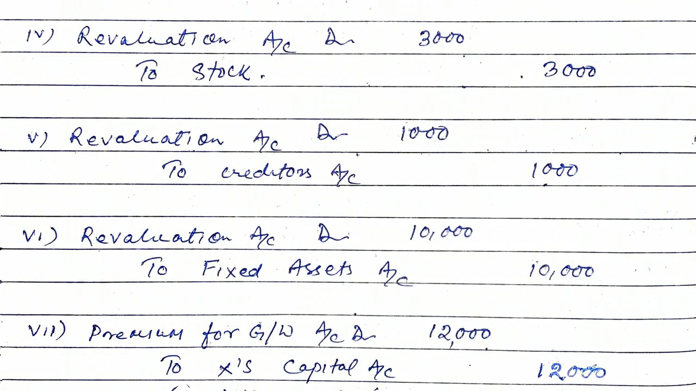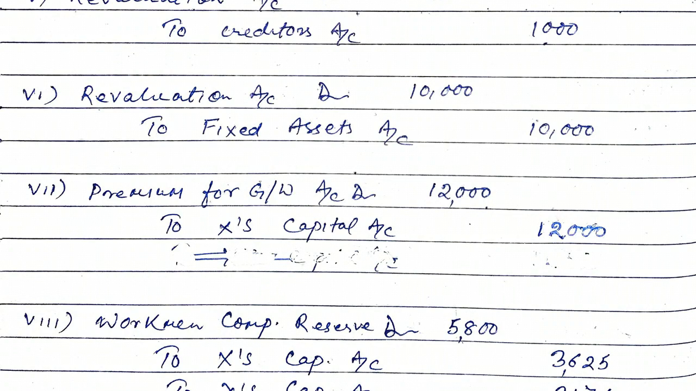Next, creditors are to be paid 1,000 more. This is a loss, increase in liability, so revaluation account will be debited 1,000, and creditors will be credited 1,000 since creditors are increasing. Then fixed assets are revalued from 80,000 to 70,000. In the balance sheet you can see fixed assets are 80,000, now it is 70,000. So loss will be debited to revaluation account and fixed asset will be credited 10,000.